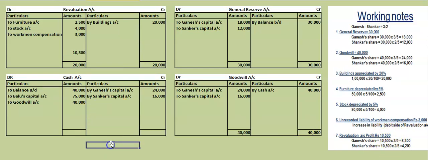This 10,500 we have to distribute between Ganesh and Shankar in 3:2 ratio. We'll get 6,300 and 4,200. That's what we'll write here. To partners' capital account. Ganesh we will write first. Ganesh's share is how much in this? How much will he get? 6,300. I have shown you the calculation of how we have taken it.